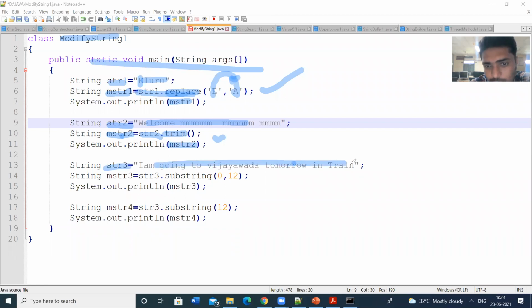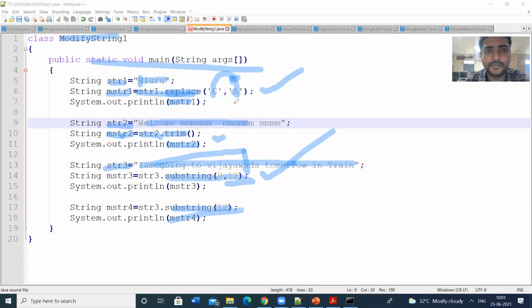And I am defining string3: I am going to Vijayawada tomorrow in train. That is the string. Next, I am going to use the substring method. Substring 0 to 12 means only the characters from position 0 to 12 will be displayed. Starting position 0, ending position 12. Then substring 12, where we pass only a single parameter. That means the remaining string from the 12th index will be displayed.